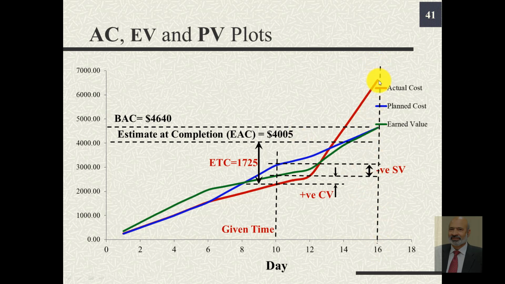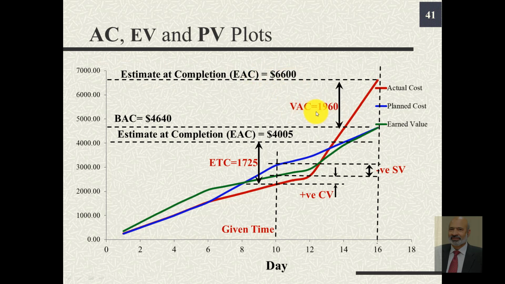At the end of day 16, that is at completion of the project, the estimated completion was 6,600 and hence our variance at completion was the difference between EAC and BAC, that is $1960.